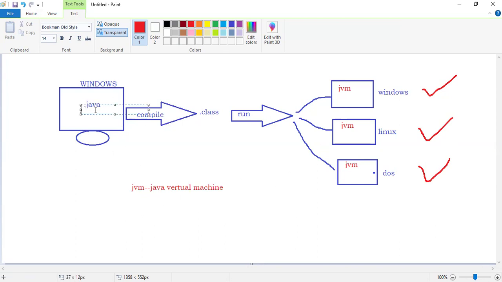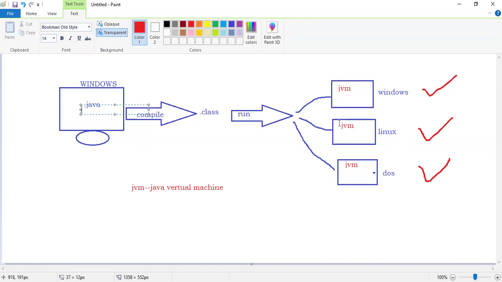Actually, this application is designed on which operating system? Windows operating system. Here Windows happily it will work, but here is the Linux operating system, and the software is developed using Windows. Now this JVM will function here. The JVM will create a virtual Windows environment inside this machine where Linux is installed.